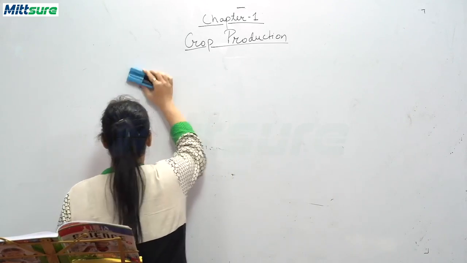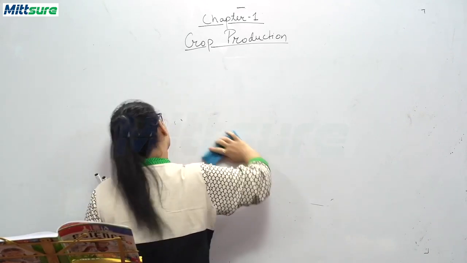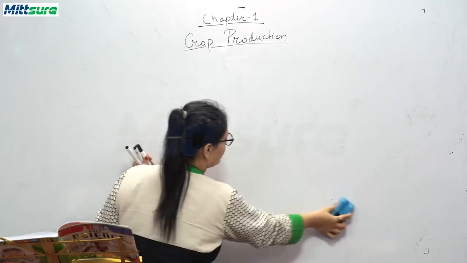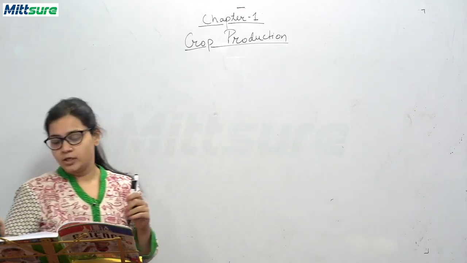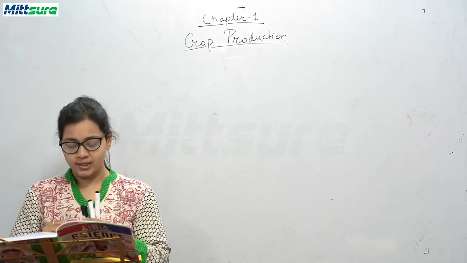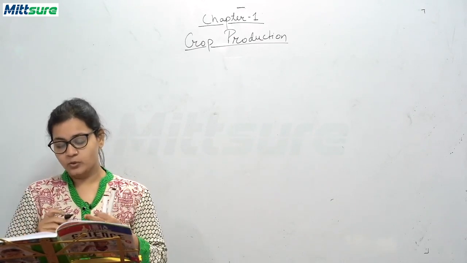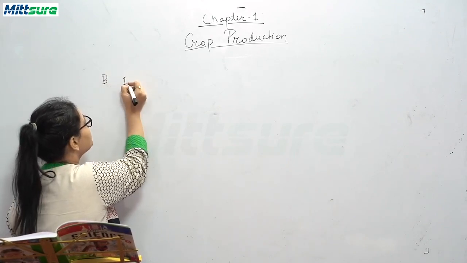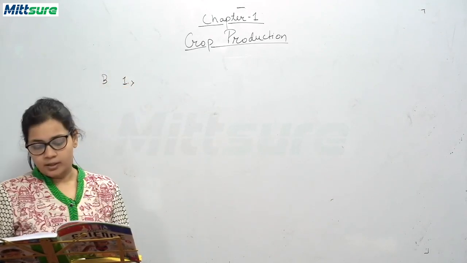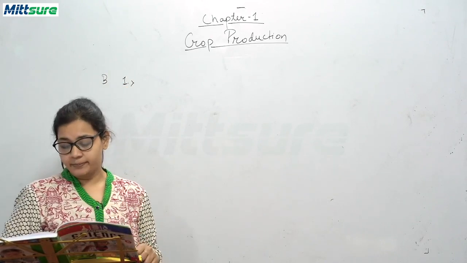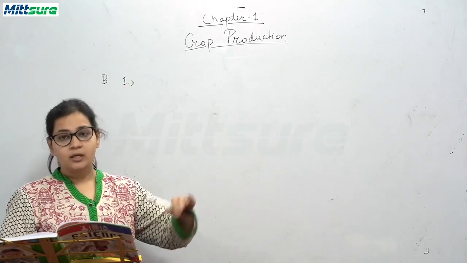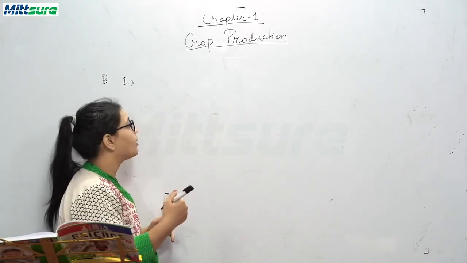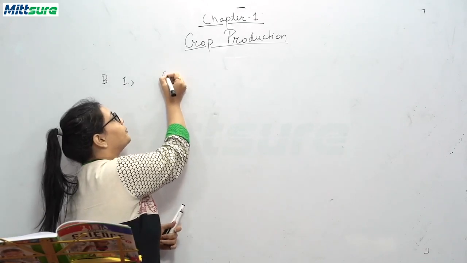Now the next question, B, is fill in the blanks. Now I am going to help you fill in the blanks of all these questions. So fill in the blanks with appropriate words. First question of the B. Plants of the same type grown on a large scale are called, we have studied in the starting of the chapter, crop.